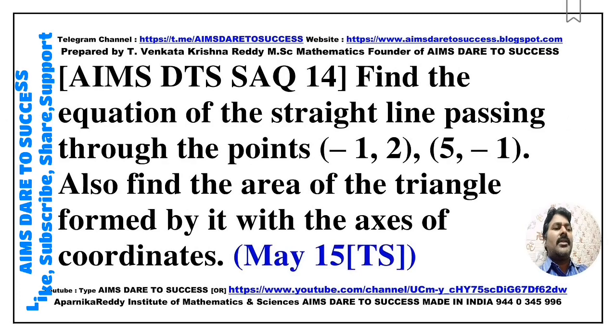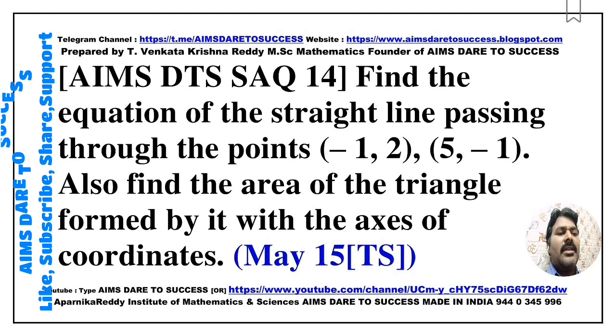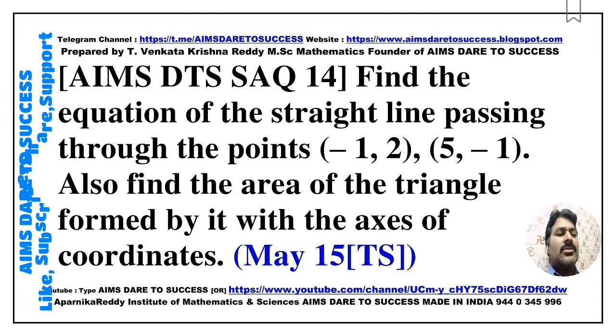Next, SAQ 14. Find the equation of the straight line passing through the points (-1, 2) and (5, -1). Also find the area of the triangle formed by it with the coordinate axes. This question came from May 2015, Telangana.